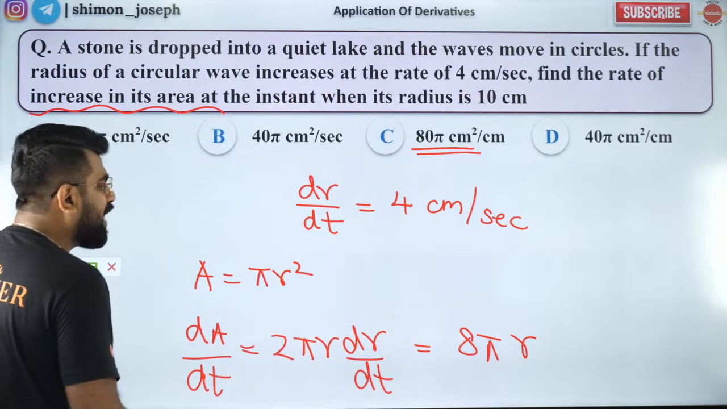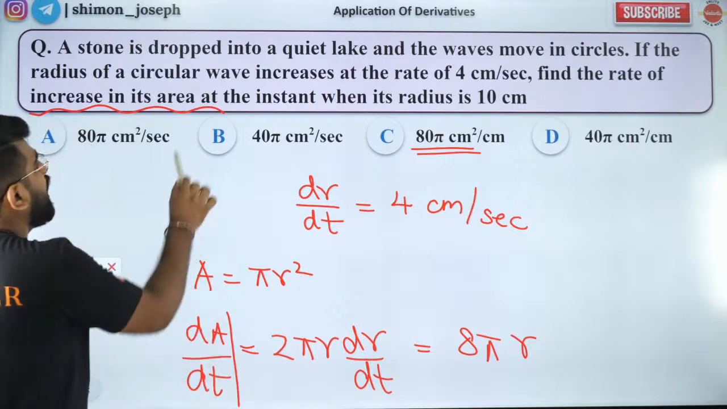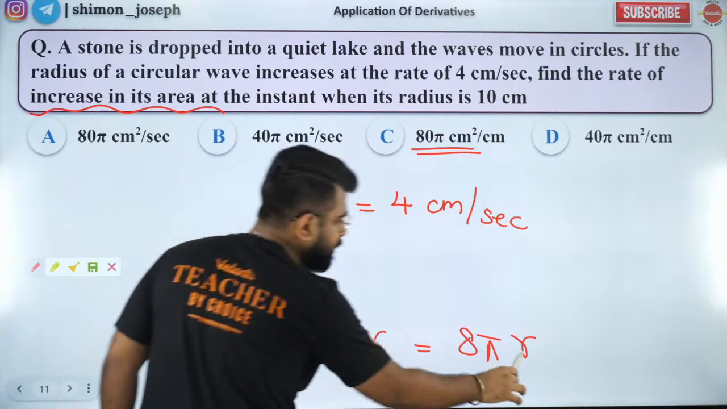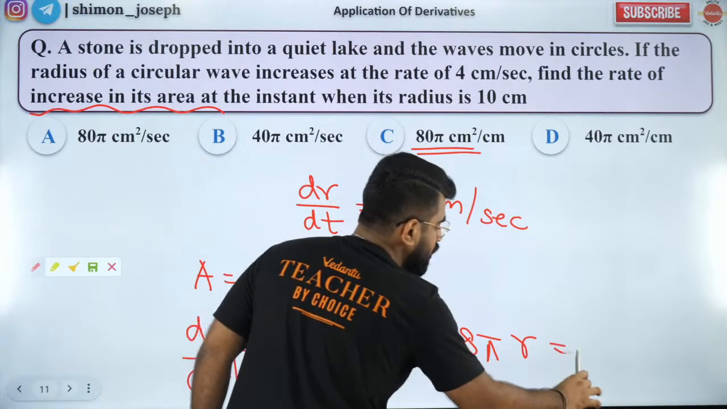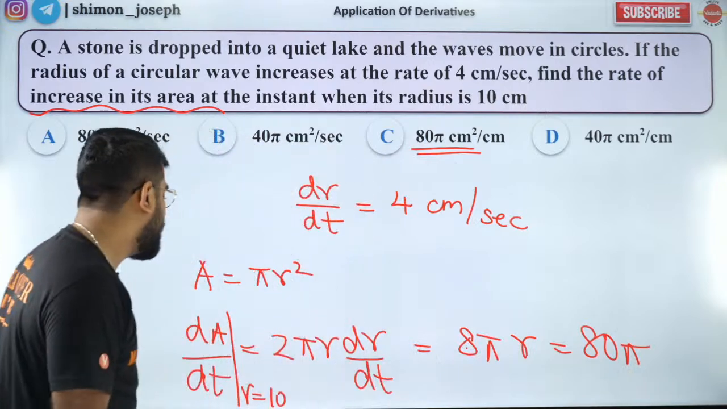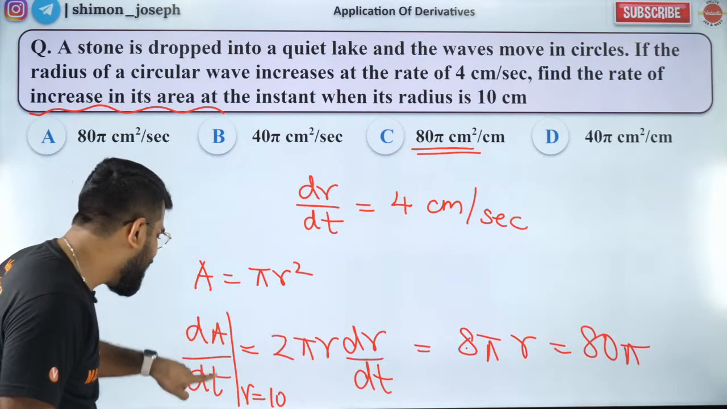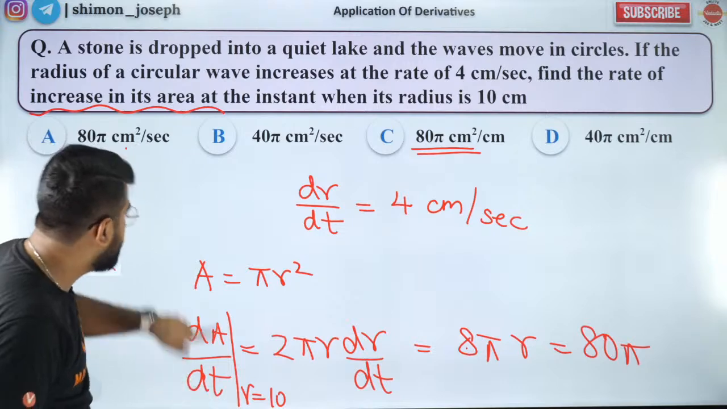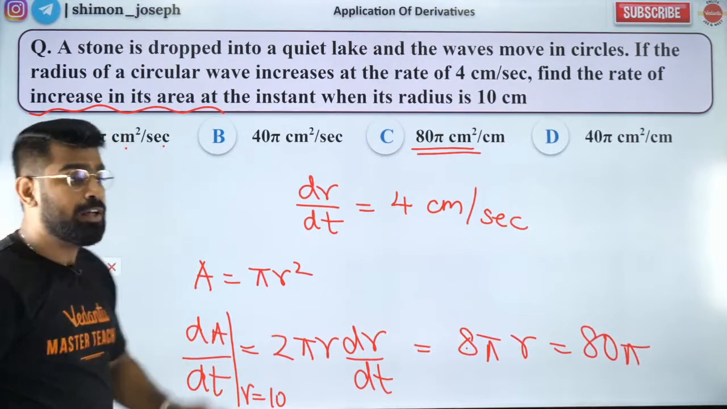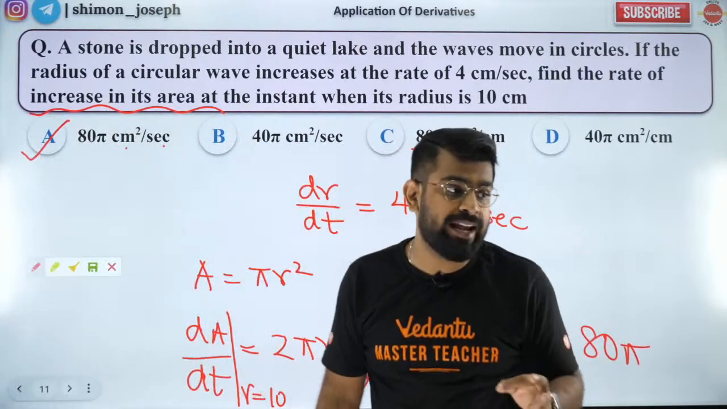And where do we want to find? We want to find at r is equal to 10. So 8 pi r means r is 10. So 8 pi into 10 will be 80 pi. 80 pi, what is the unit? Area by time. Area is centimeter square, time is second. So centimeter square per second, that is my answer. This is the right way of doing it, okay?